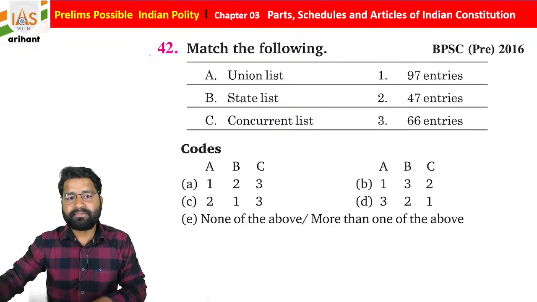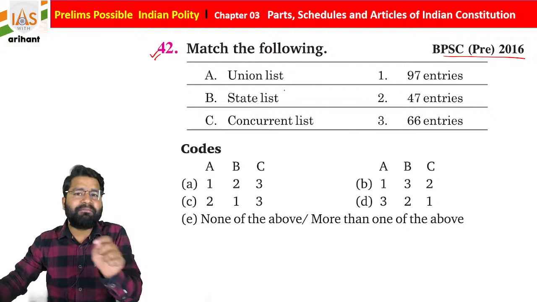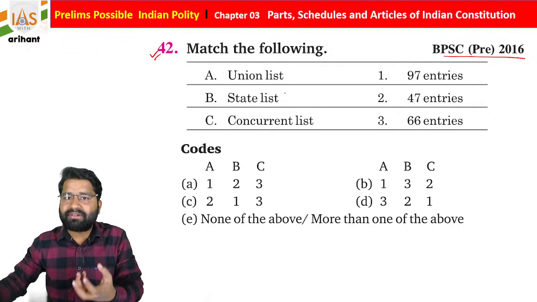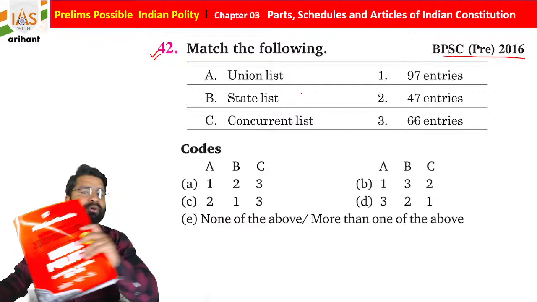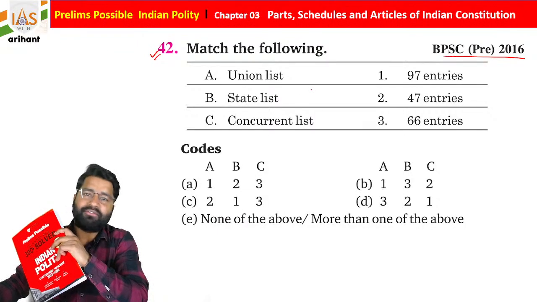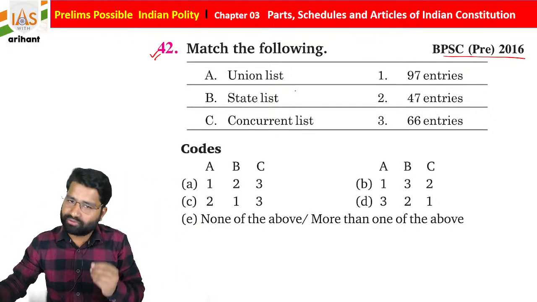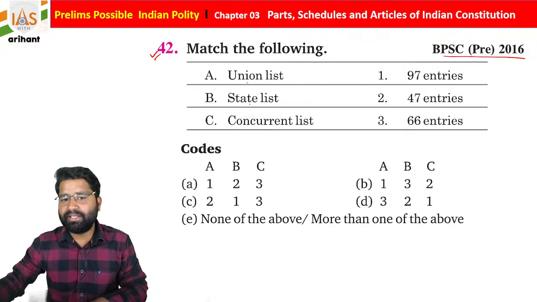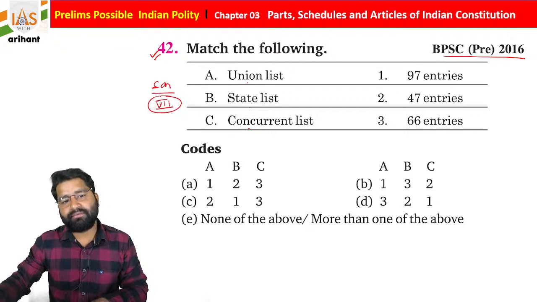Getting it? Now this question is once again from the Bihar PSC 2016, and you have to match the following. So this is going to give concept clarity. These questions are important for you, and as I told you, students, you must go with this book. It is going to be very beneficial in each and every part of your preparation. This book is available for other subjects also, so you must go with the same. The Union list, State list and Concurrent list, as we already discussed, are mentioned under the 7th Schedule of the Indian Constitution. We already know.